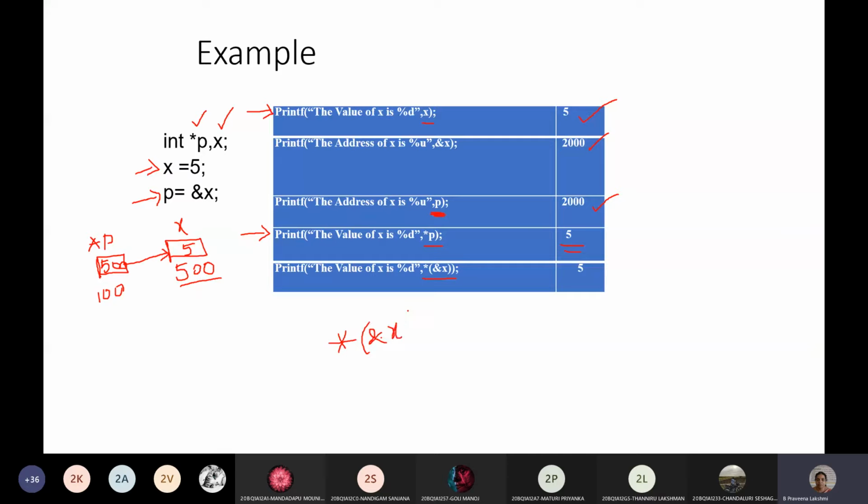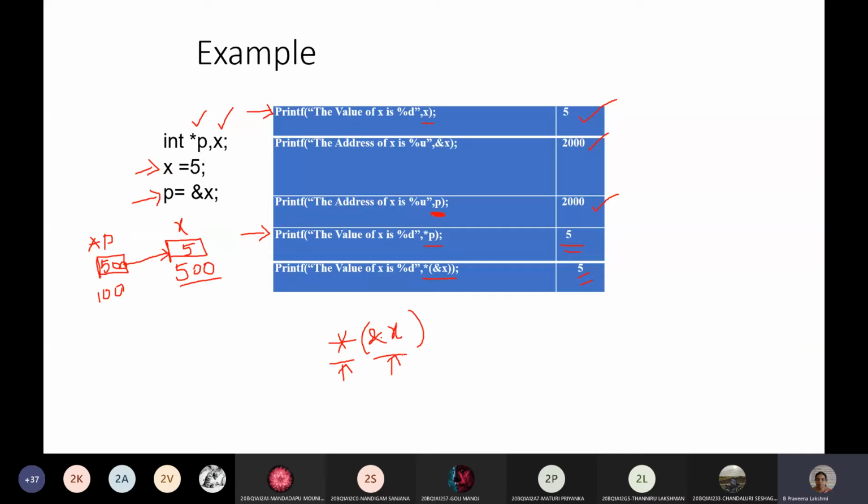That is, you want to get the value at the address of the x variable. Here ampersand x gives the address of the x variable and the value at this address is got by the asterisk operator. It gets a value at the given address. So the value is 5.